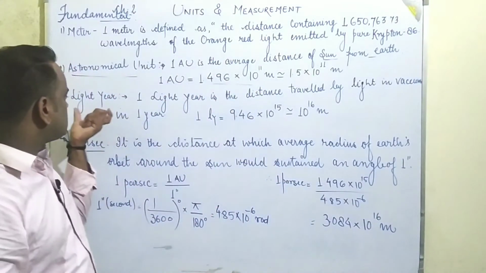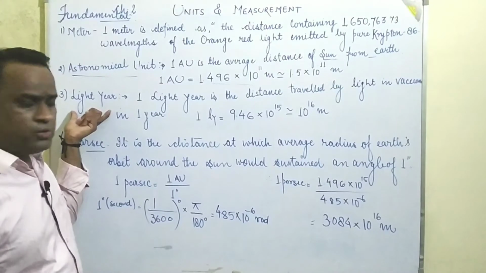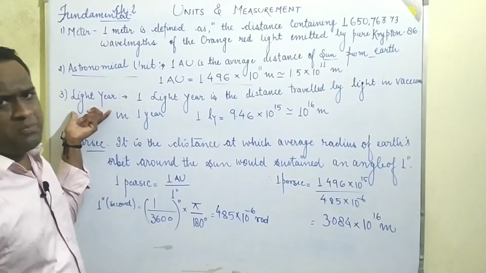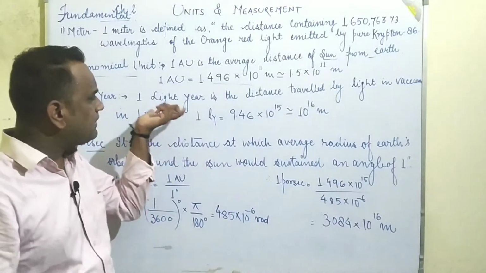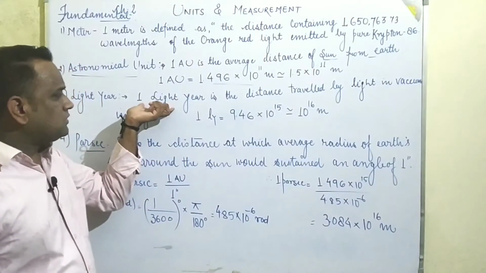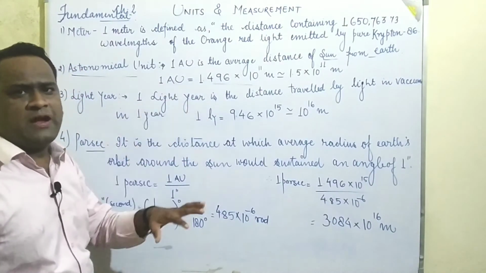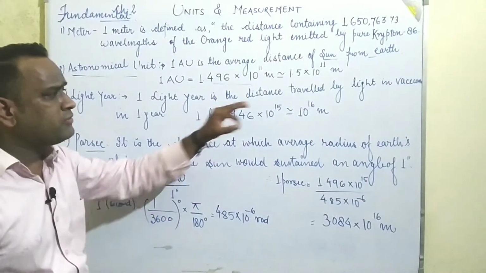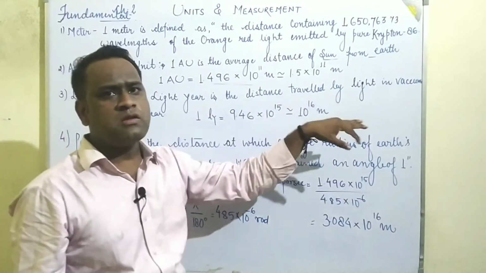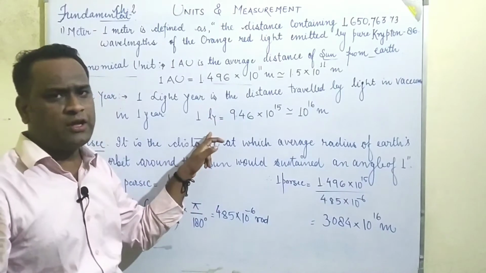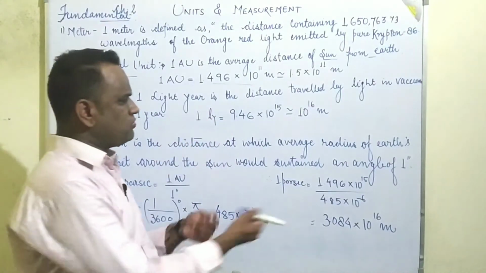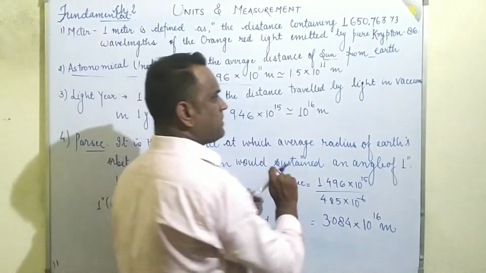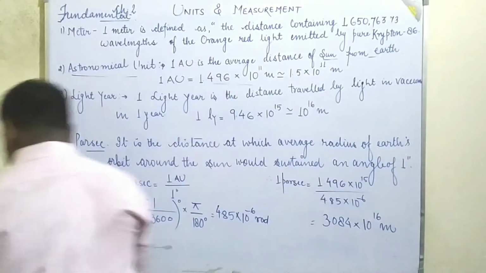Now moving towards the next unit, that is a light year. What do you mean by the light year? From its name it is also clear that one light year can be defined as the amount of distance travelled by light in 1 year in vacuum. So you know that distance is equal to, let's see, one by one I am going to describe.